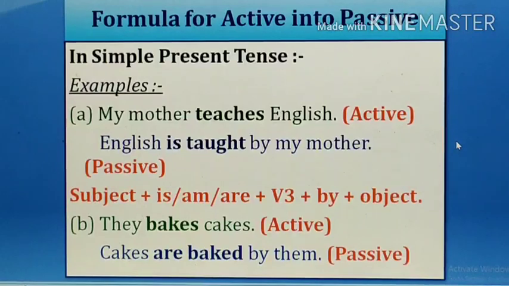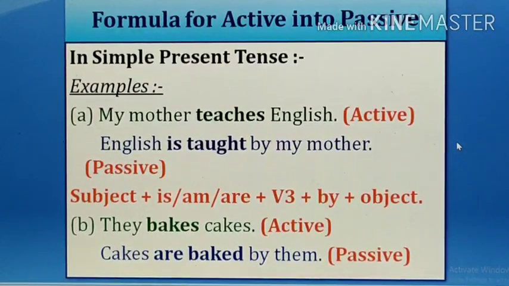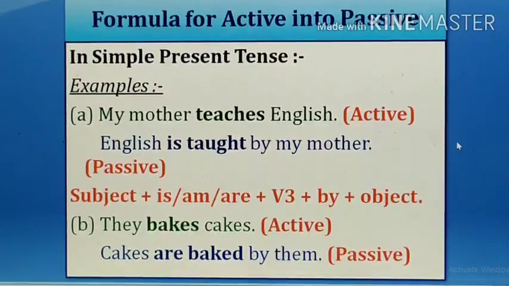And when the object of the active voice becomes the subject, and we are not giving much importance to who has done the action, and we give more importance to on whom the action is being done, then this is the passive voice.